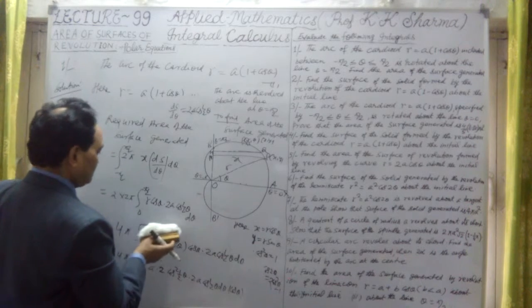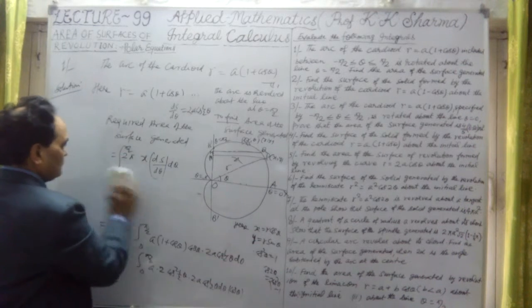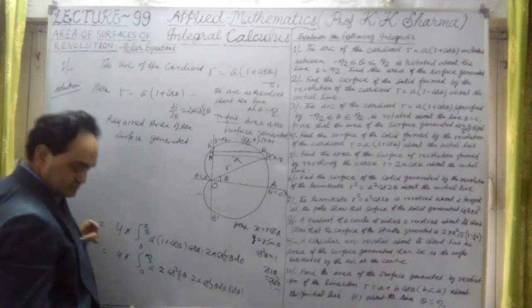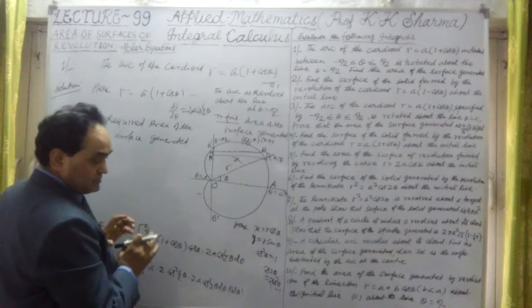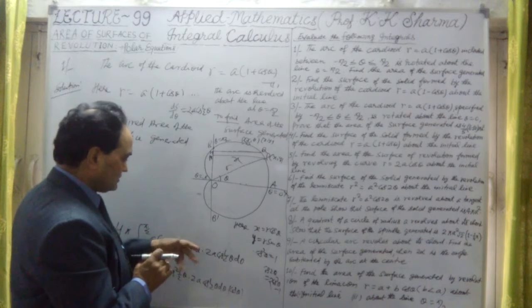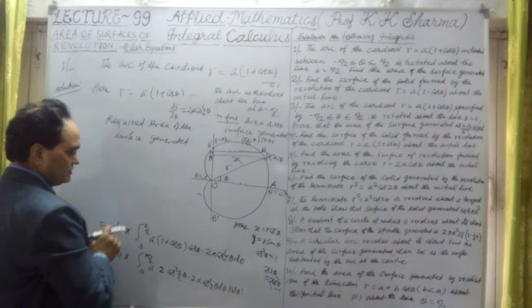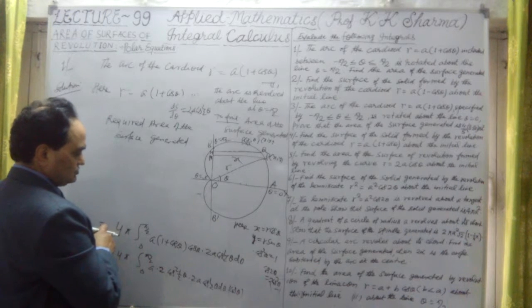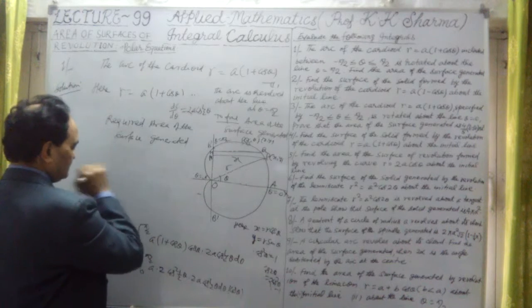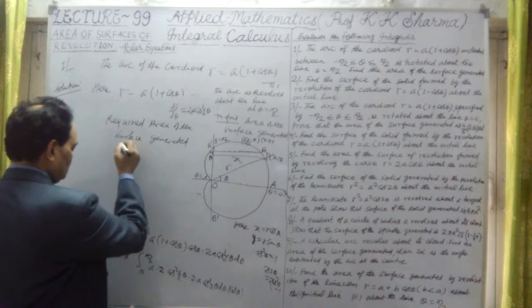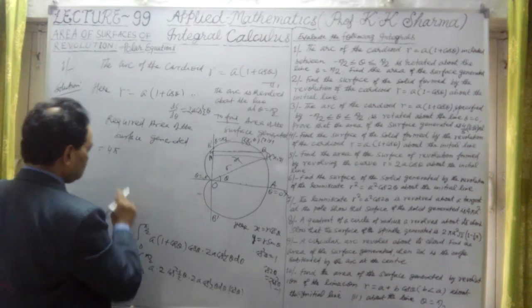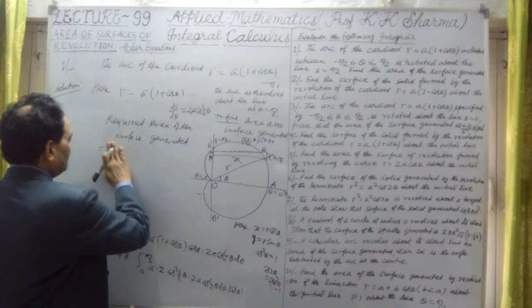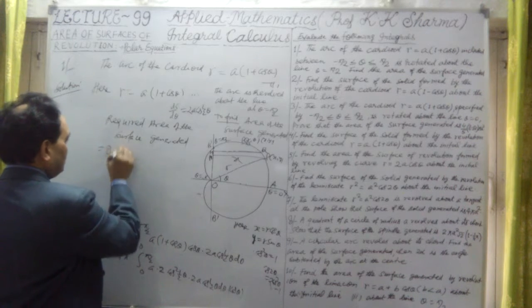Let me write it here. So this could be changed into cos theta into cos theta. I have to convert them into sine, so that sin theta can be taken as t and cos theta can be taken as other values. So that will be better. Let me take that form. So it is equal to 4 pi, 4 to the 8. This is 8. This is 8 pi now.